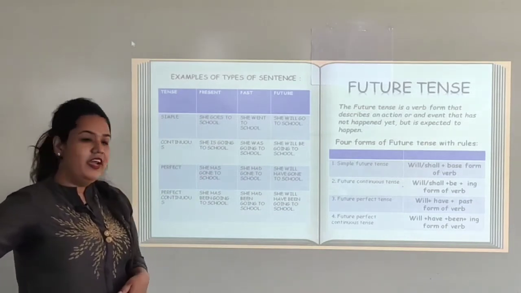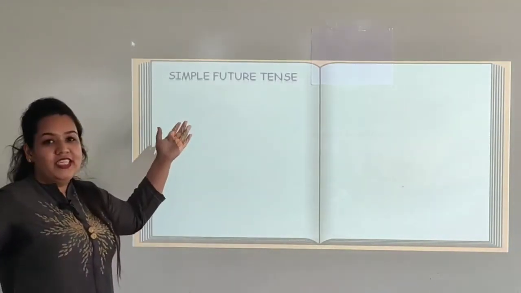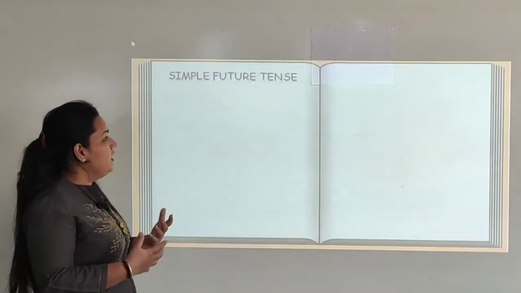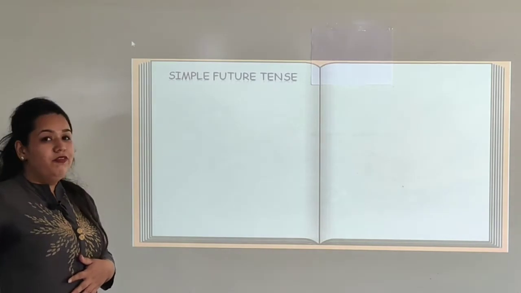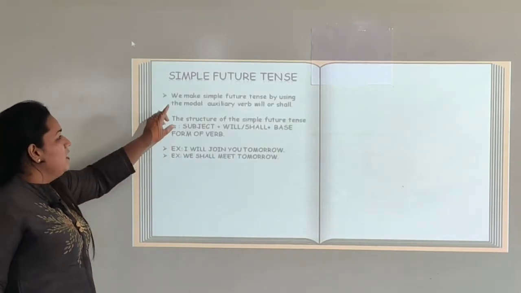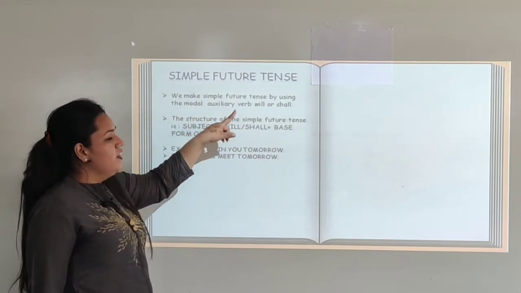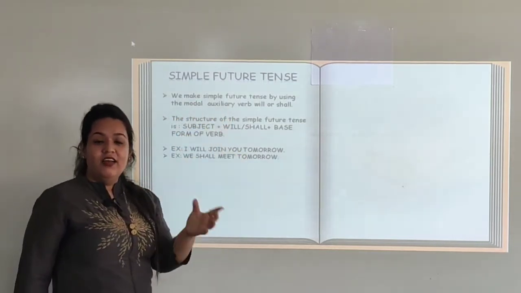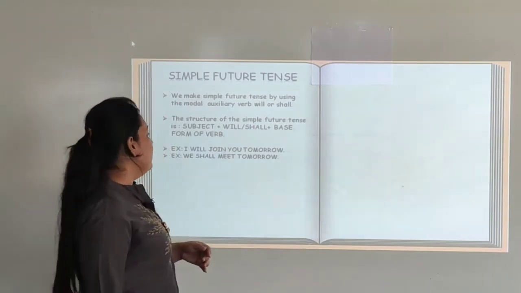Let us move ahead and see the next part, that is simple future tense. Let us study in detail how to use simple future tense. We make simple future tense by using the modal auxiliary verb will or shall. Will and shall are the modal auxiliary verbs in a sentence.